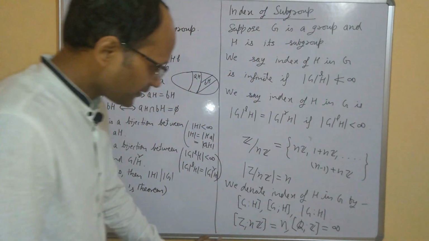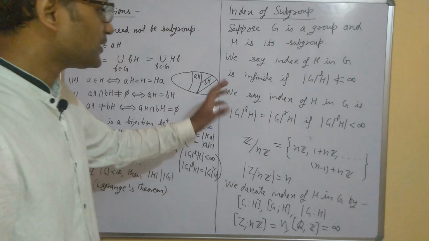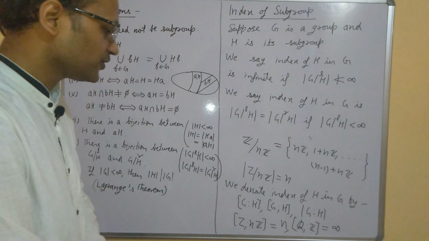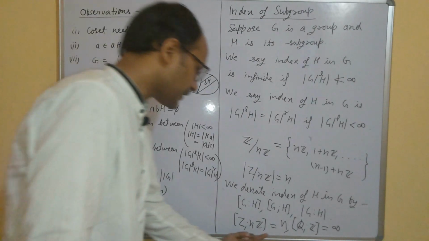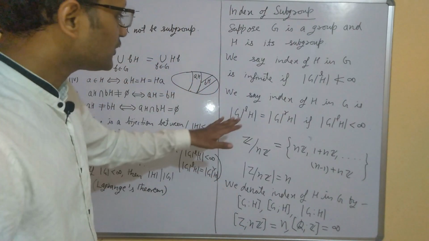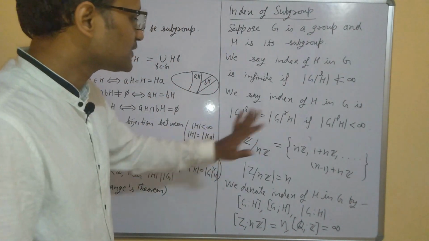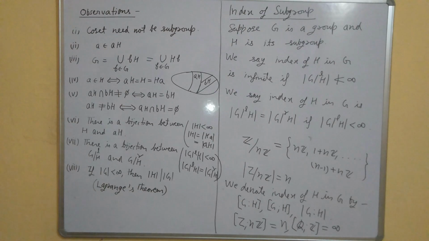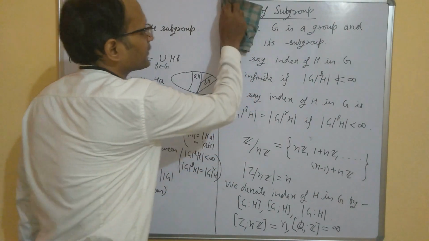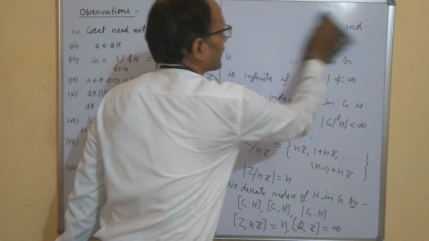Now if the group is finite, then the number of elements in the group is finite. So the number of cosets will always be finite. So in a finite group, the index is always a finite number, and that is equal to the number of left cosets or the number of right cosets in G. So suppose the group is finite. So let me write here.